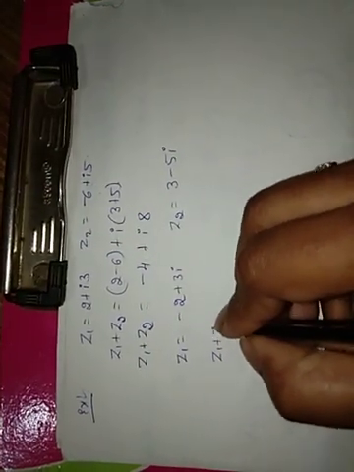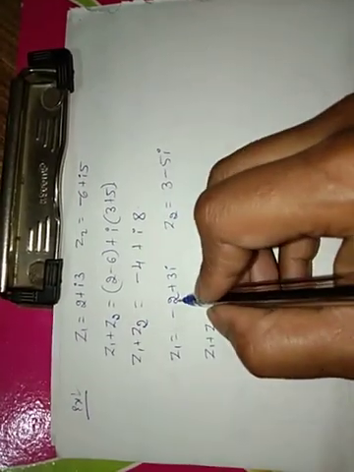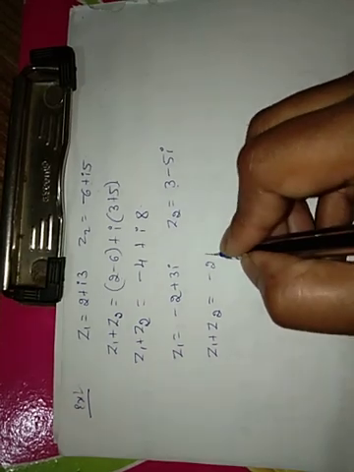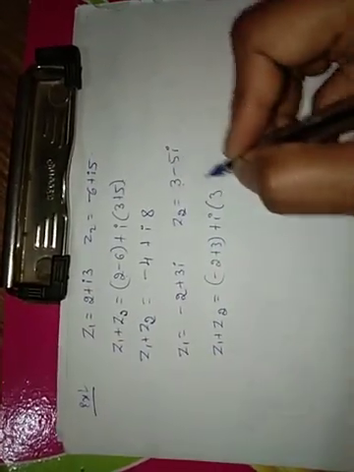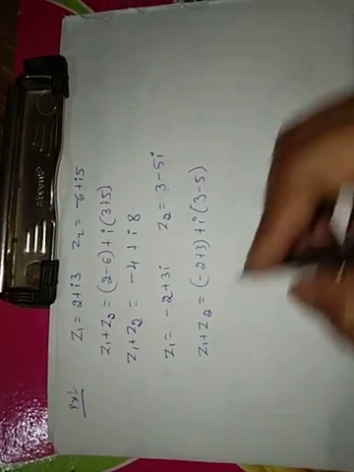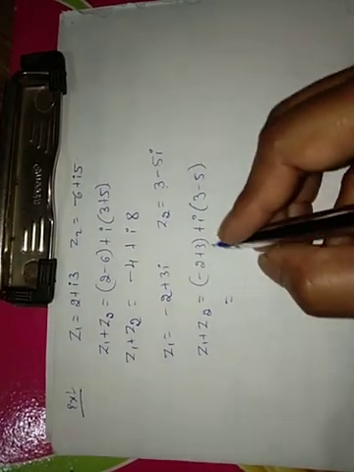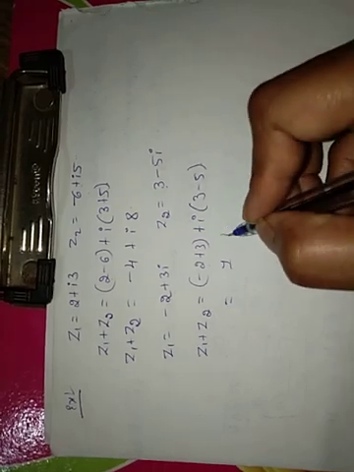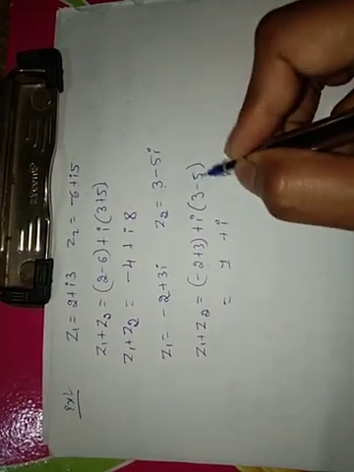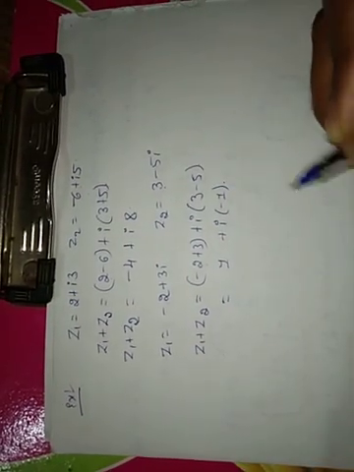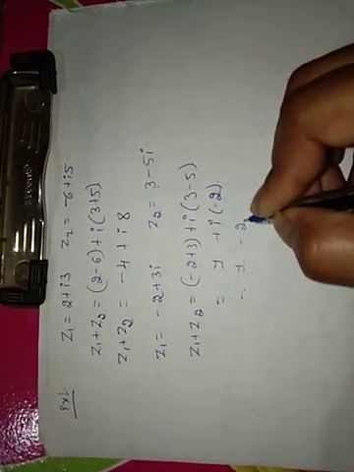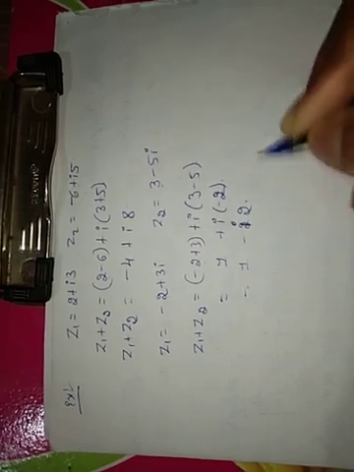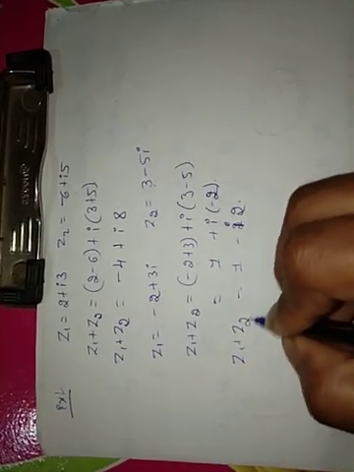Then z1 plus z2 equal to minus 2 plus 3 plus i into 3 minus 5, that is equal to minus 2 plus 3 is 1 plus i into 3 minus 5 is minus 2. So 1 minus 2i is the addition of the two complex numbers.